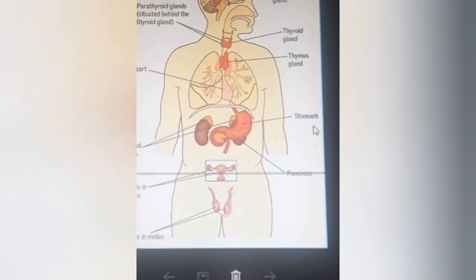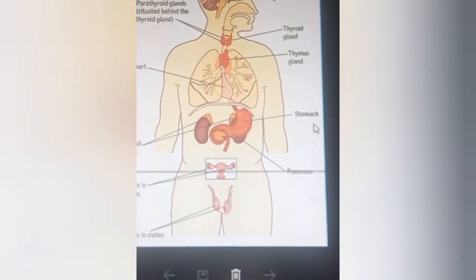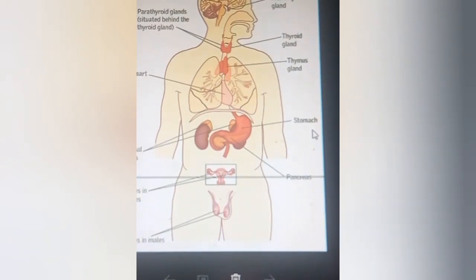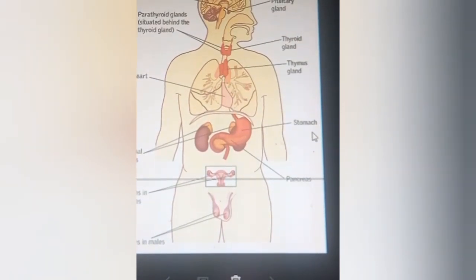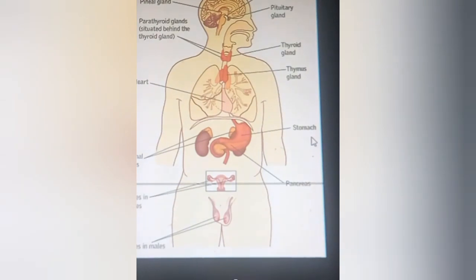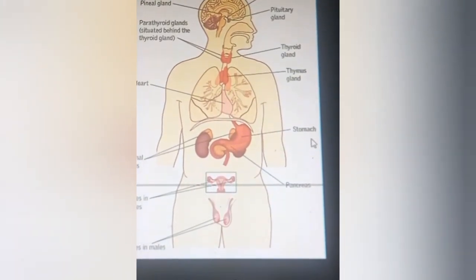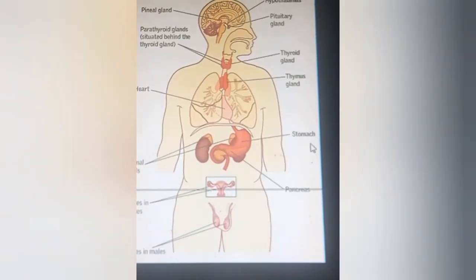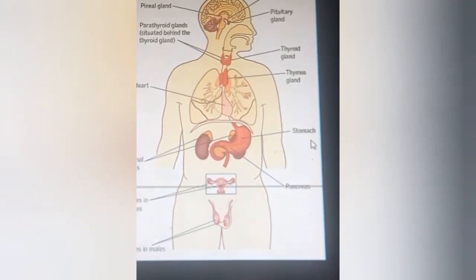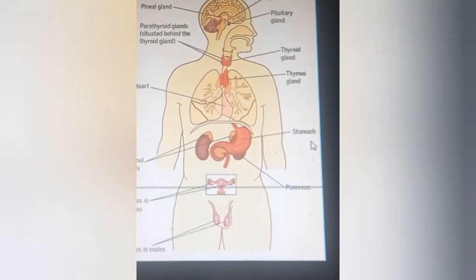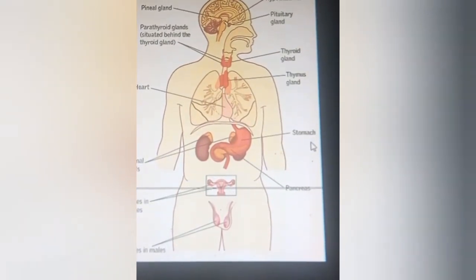The major hormones secreted by endocrine glands are as follows. The anterior pituitary secretes growth hormone, thyroid stimulating hormone or TSH, adrenocorticotropic hormone or ACTH, follicle stimulating hormone or FSH, luteinizing hormone or LH, prolactin, etc. Then the posterior pituitary secretes antidiuretic hormone, ADH, and oxytocin.